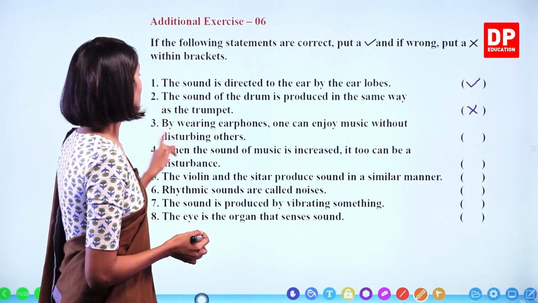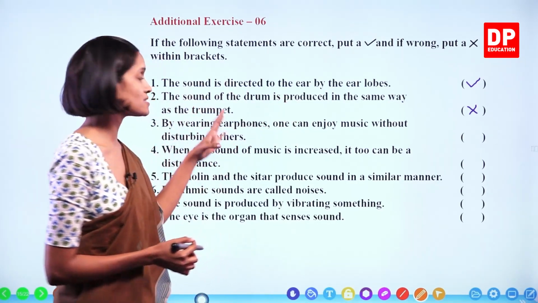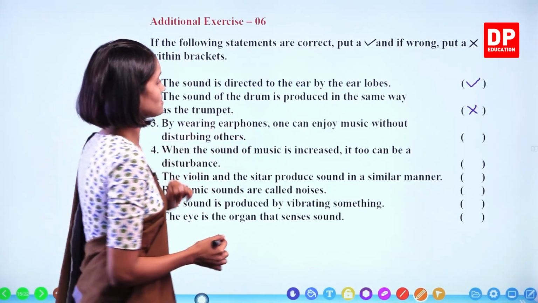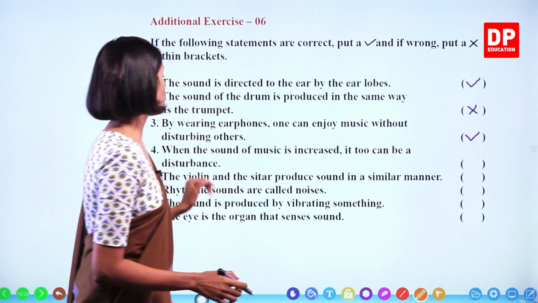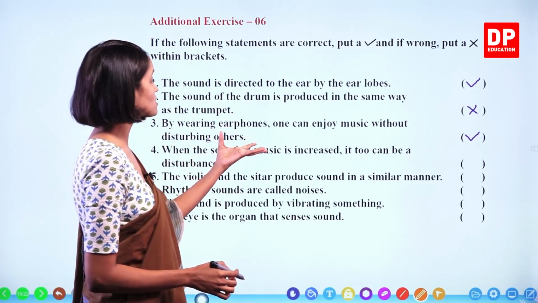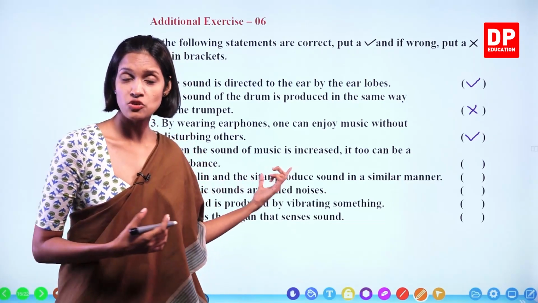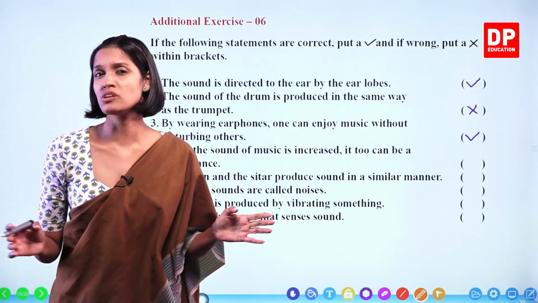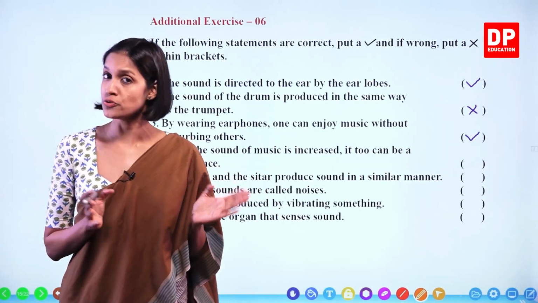Next one. By wearing earphones, one can enjoy music without disturbing others. This is correct. And when the sound of music is increased, it too can be a disturbance. This is also right.